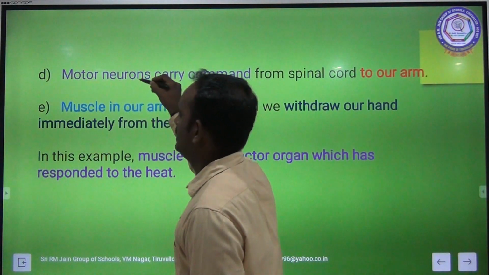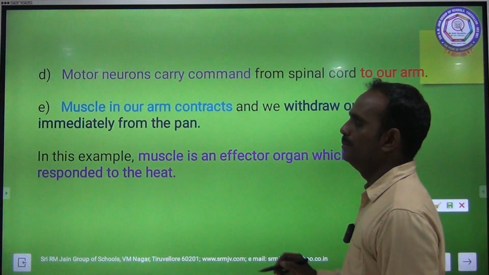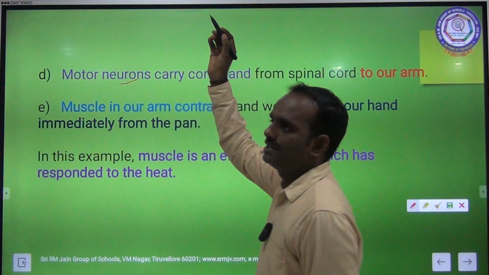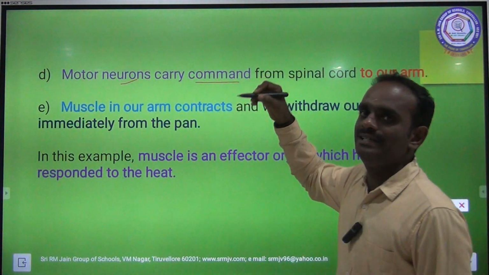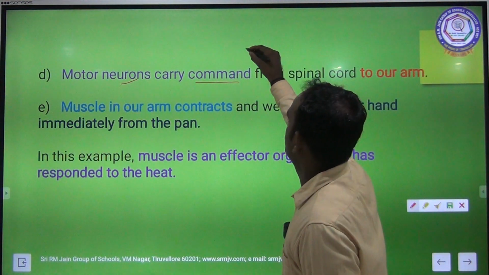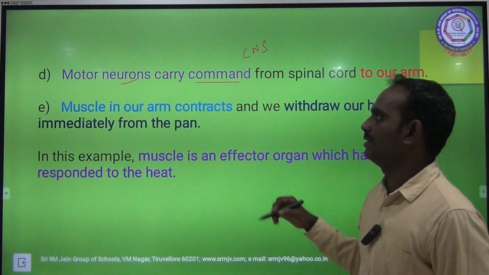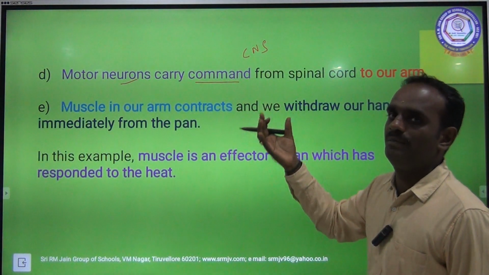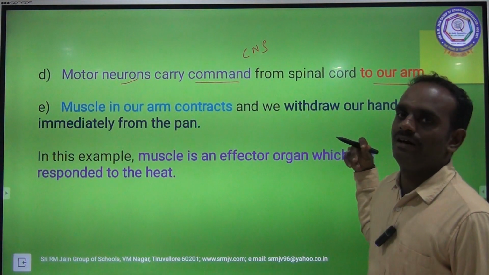Motor neuron is a type of neuron which carries the impulse from the spinal cord or the brain. It always carries the command from the CNS, that means brain or spinal cord, to our particular organs.